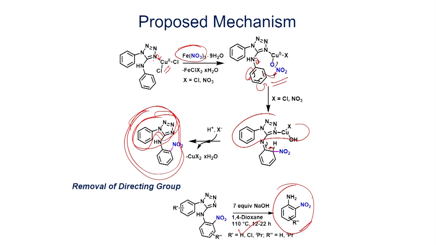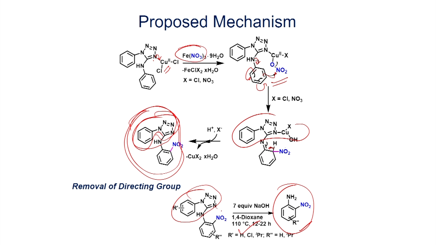So, if you want to make orthonitroaniline, we are going to see another approach in the next slide, but one of the mild methods is you can take a metal salt like copper 2 chloride, and you can keep this substituent here. Once we have this one, it can chelate with our copper salt, activate, and bring in the nitro group. In this way the reaction can take place selectively at this position, and you will be able to get the corresponding nitro compound.